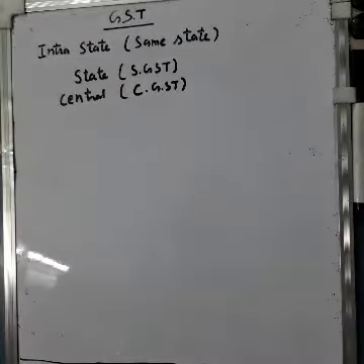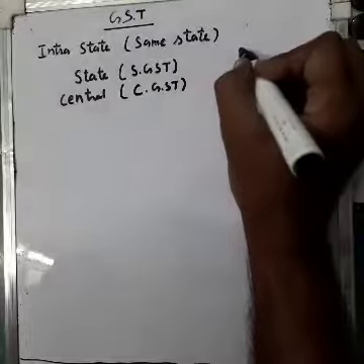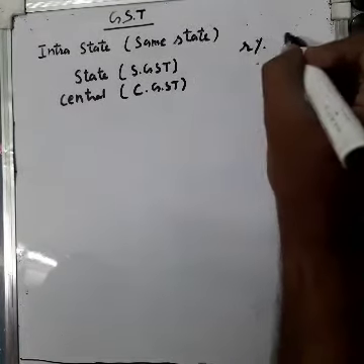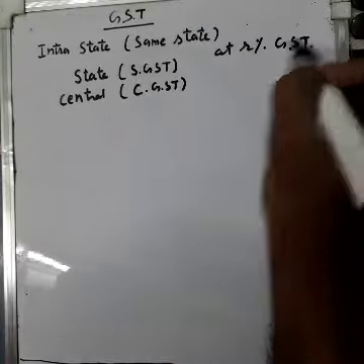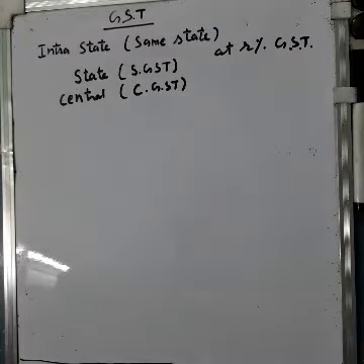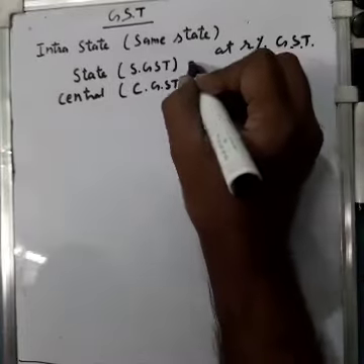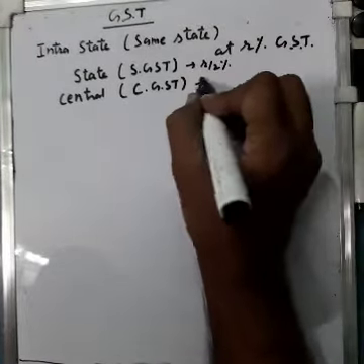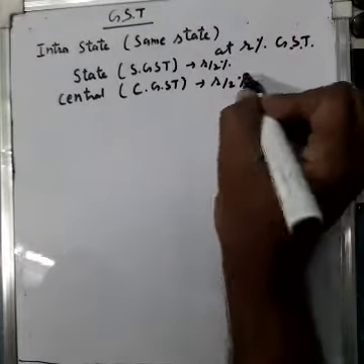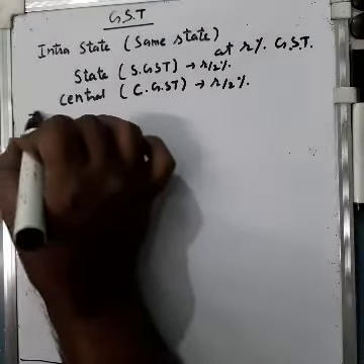Two types of taxes we find. If the rate of GST is R%, then for both it will be R by 2%, and this will also be R by 2%. Matlab, it will be half.